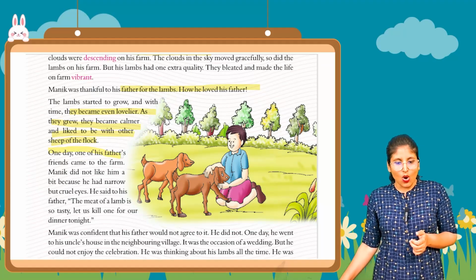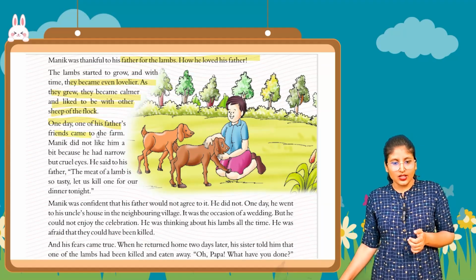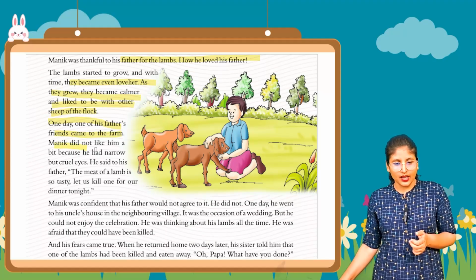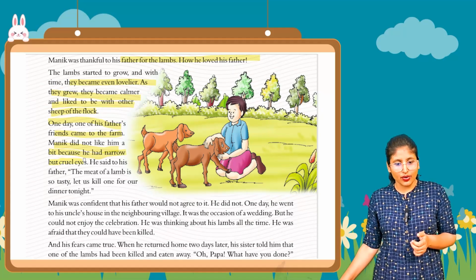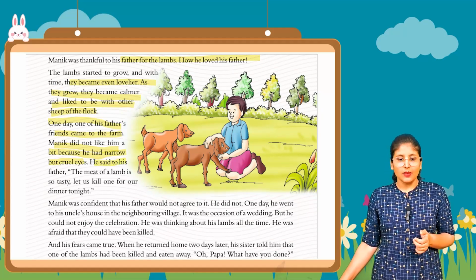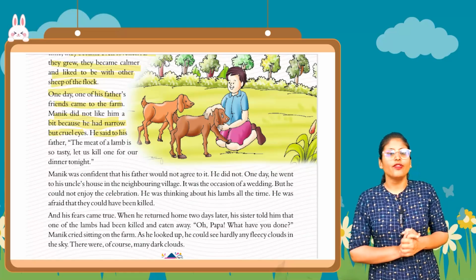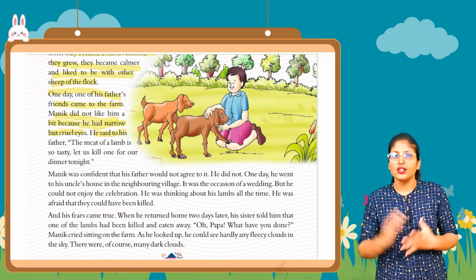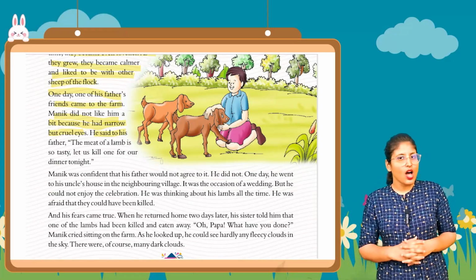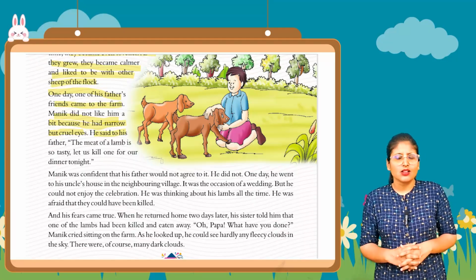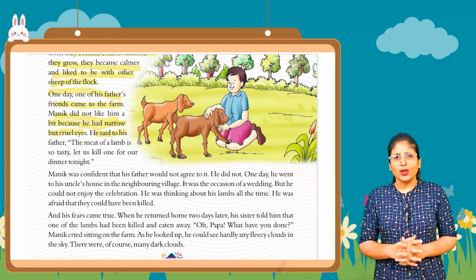One day, one of his father's friends came to the farm. Manik did not like him a bit because he had narrow and cruel eyes. Maybe he did not like his behavior.